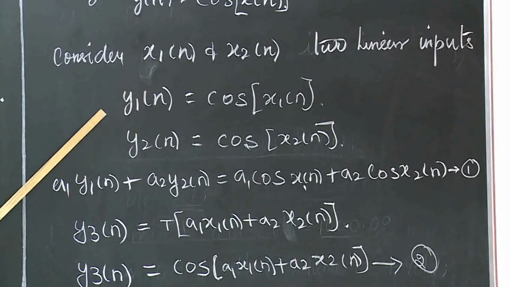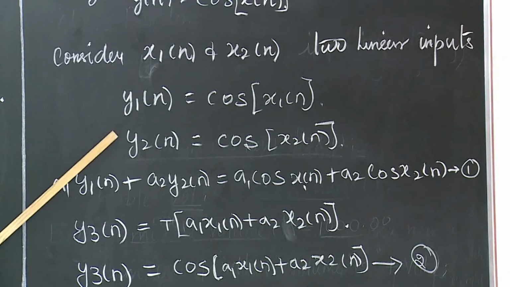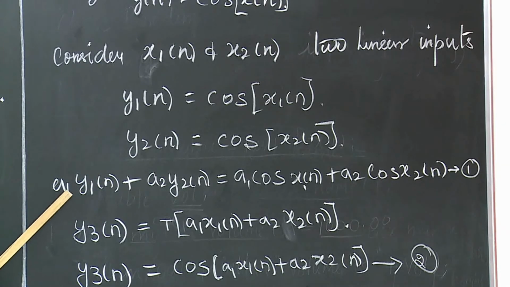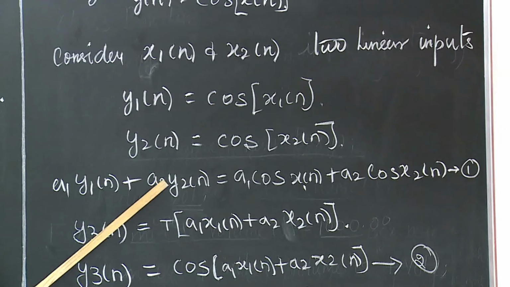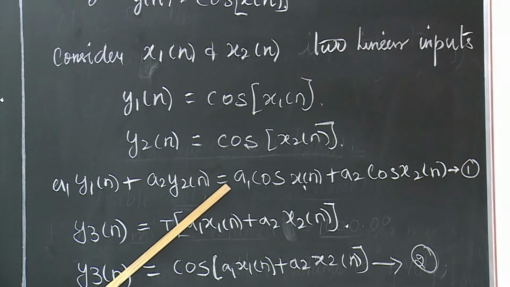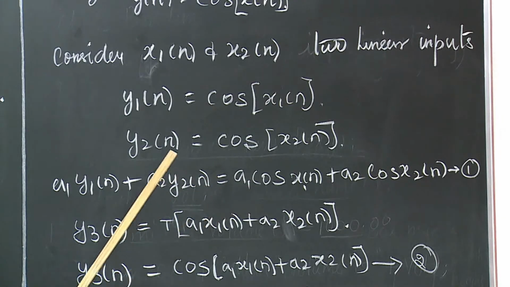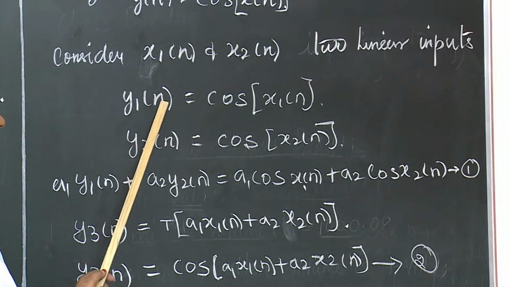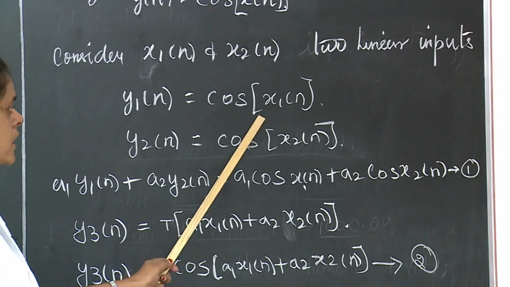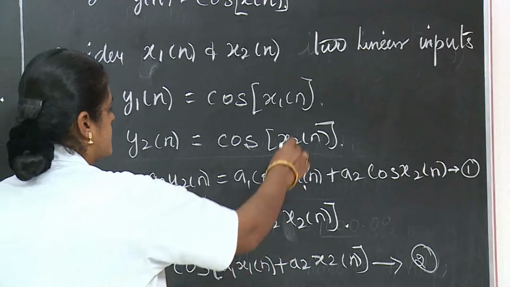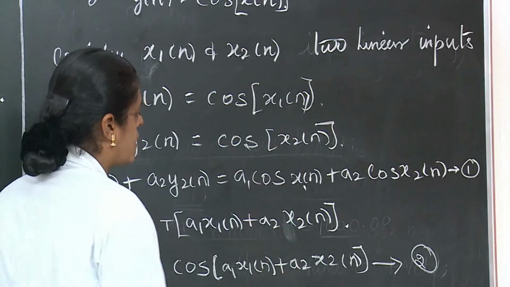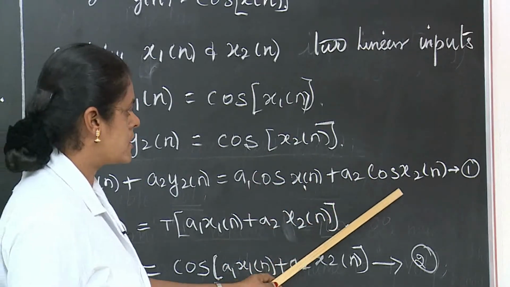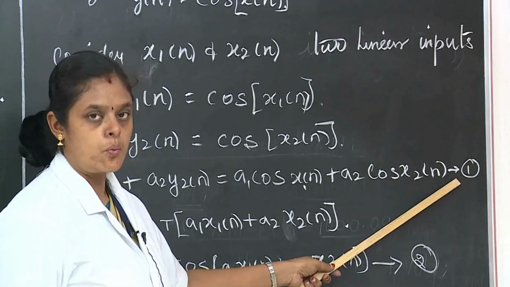So next step, you are going to add the two equations. That means a1 into y1 of n plus a2 into y2 of n is equal to a1 into, applying the equation, instead of y1 of n we substitute cos x1 of n. So a1 into cos x1 of n plus a2 into cos x2 of n. This is equation number 1.